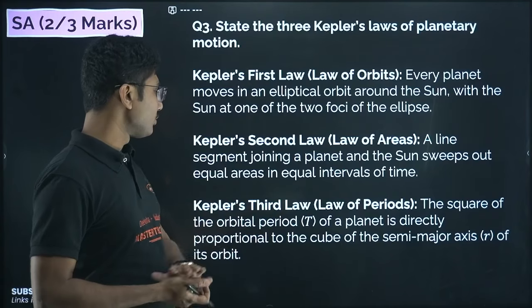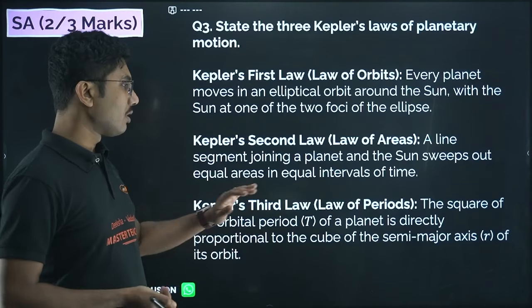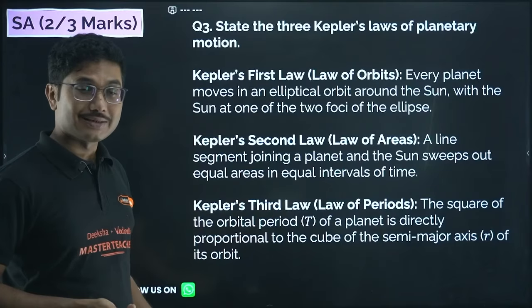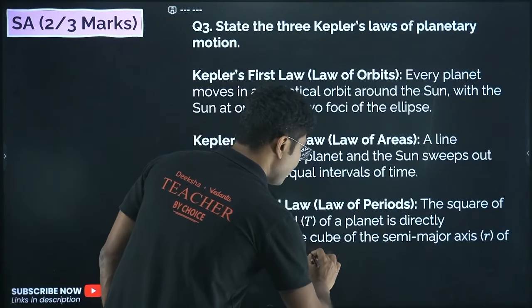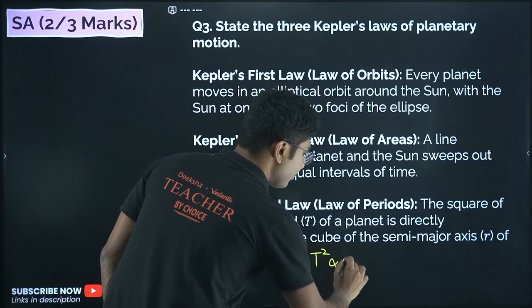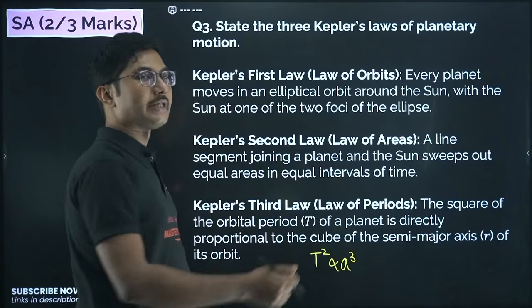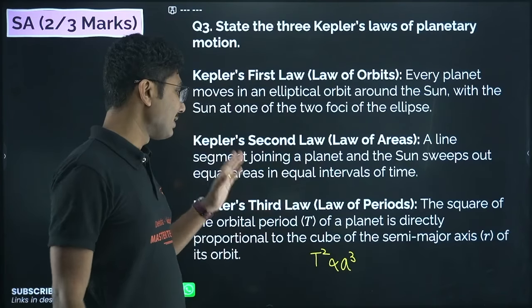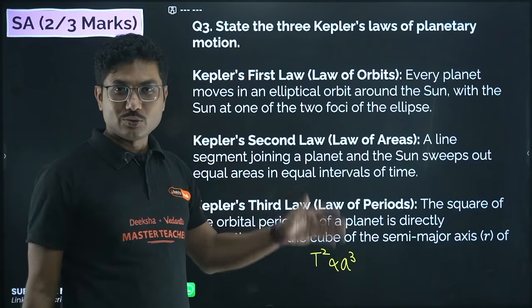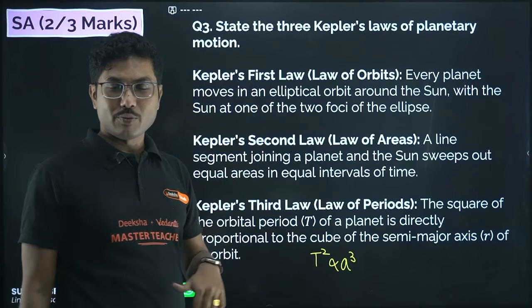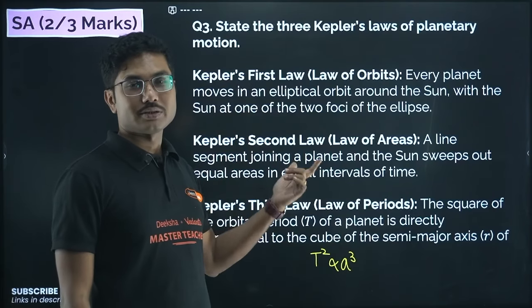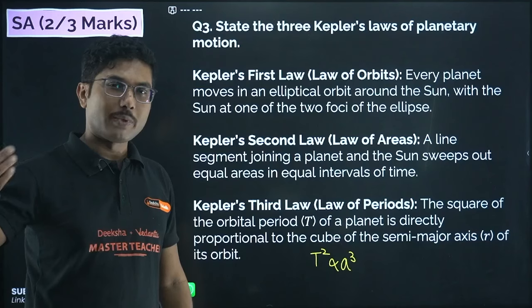Okay, so this is also a very important law. For the third law, sometimes they ask you to explain it, so you have to mention T square is proportional to a cube. And suppose one planet has T1, another planet has T2, the semi-major axes are A1 and A2, then T1 square by T2 square is equal to A1 cube by A2 cube.